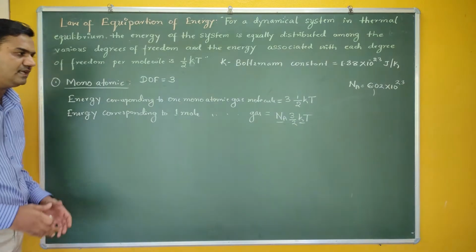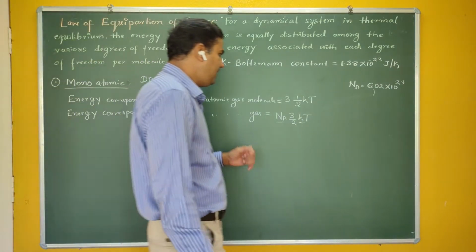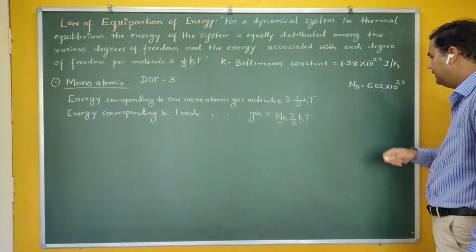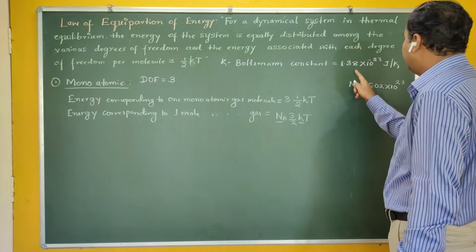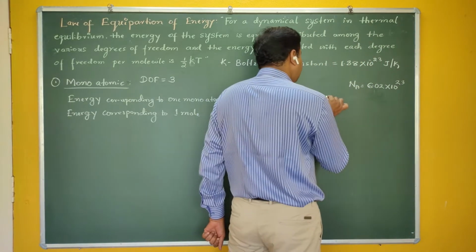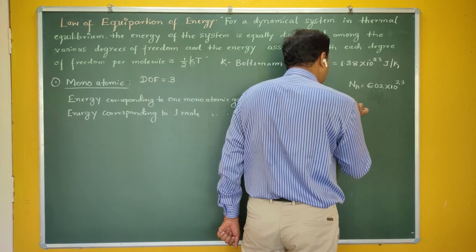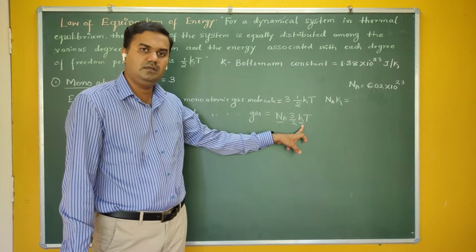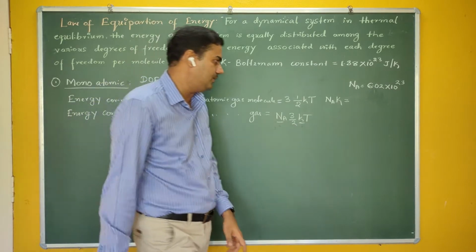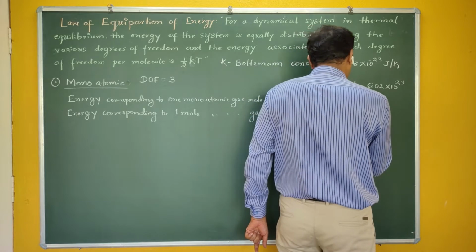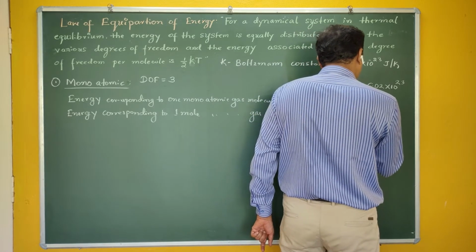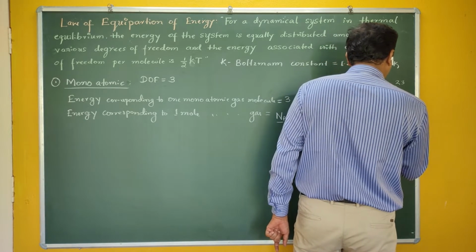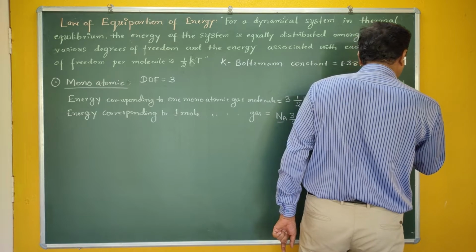If you look at the value of Na and k, you will get a fine result here. Na is the Avogadro number, 6.02 into 10 raised to 23, and k is the Boltzmann constant, 1.38 into 10 raised to minus 23.